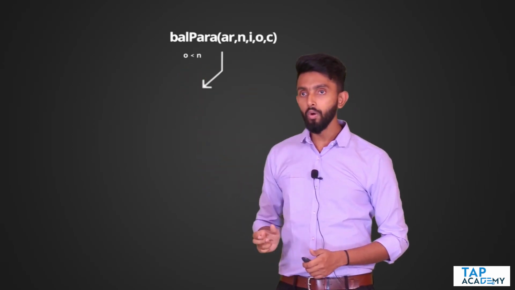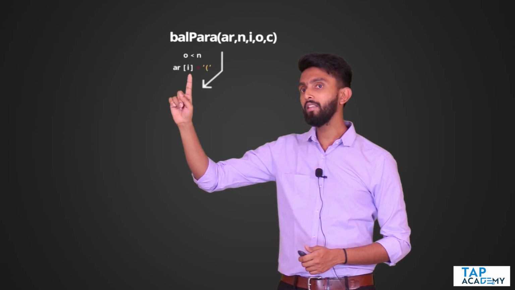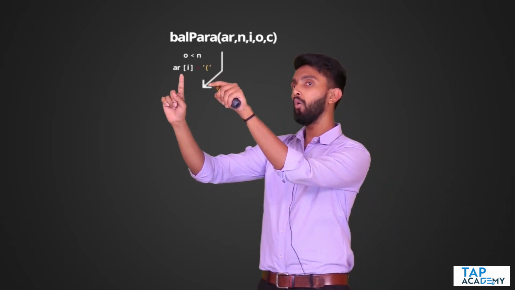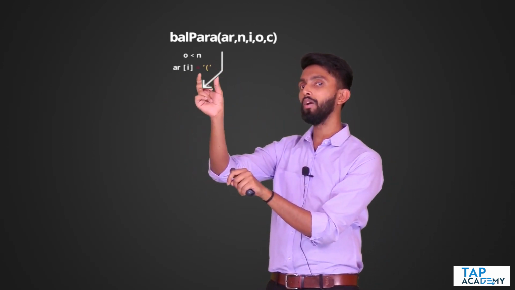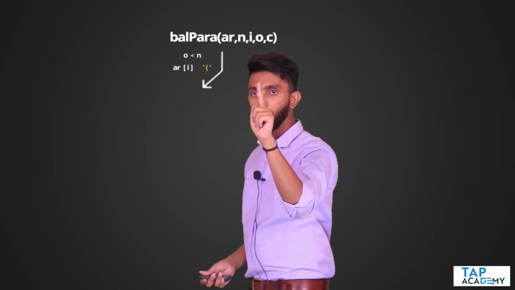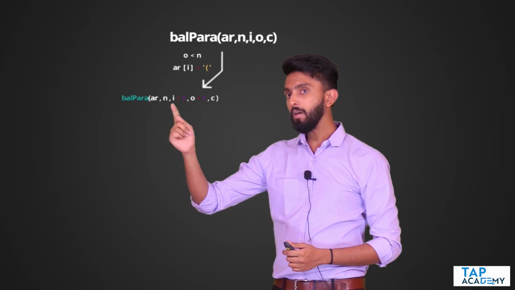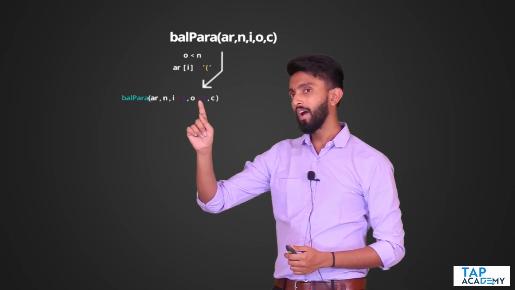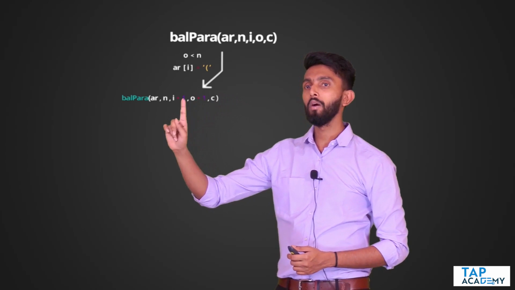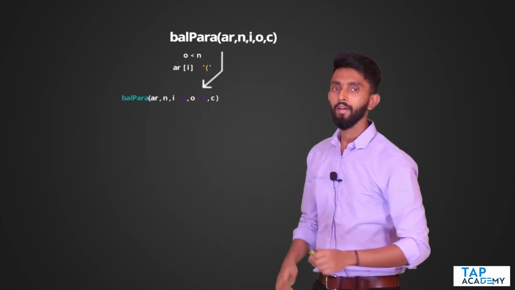If I can do it, then at the ith position, I will insert an opening bracket. See, AR of I equal to, within single quotes, opening. Then I should again recursively call it. But this time, I should move forward, opening value count should increase. So that is what I am also writing. See here, AR, n is the same, I plus 1, O plus 1. I don't know if this plus is visible to you guys, but I plus 1, O plus 1. Any confusion till this point of time?